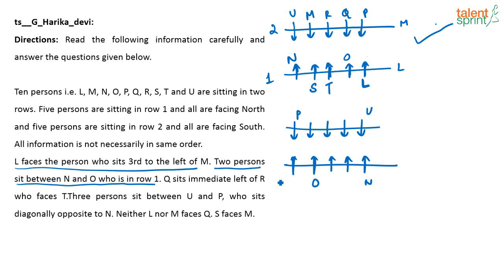Again, where will L come? L can be here. L faces the person who is third to the left of M. So M is here. I think you will get the same arrangement the other way around here. So anyway, this is going to be your correct answer. It will be the other way around. That's all. So this is the final arrangement. All of you got this arrangement?